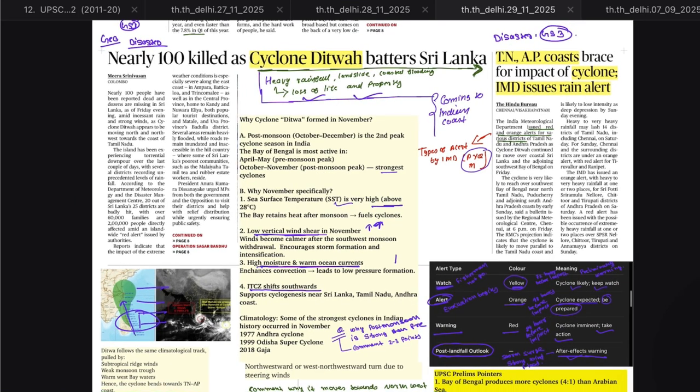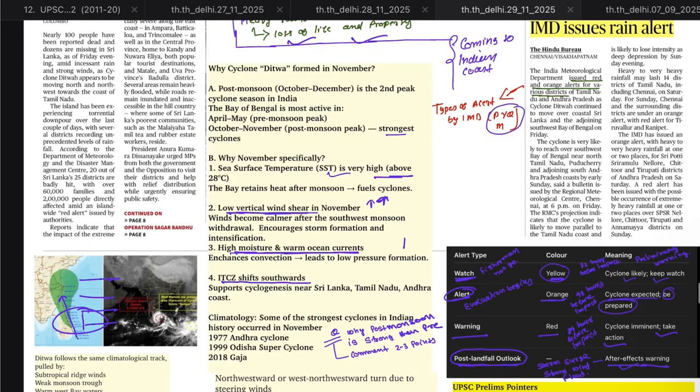Cyclone Ditwah has brought heavy rainfall, landslides and coastal flooding in Sri Lanka and has caused loss of life and property. There are two types of cyclones that originate in India. First, pre-monsoon and second, post-monsoon. This November cyclone is the second one, post-monsoon. Pre-monsoon occurs in April, May, and post-monsoon in October, November, which is stronger than the pre-monsoon.